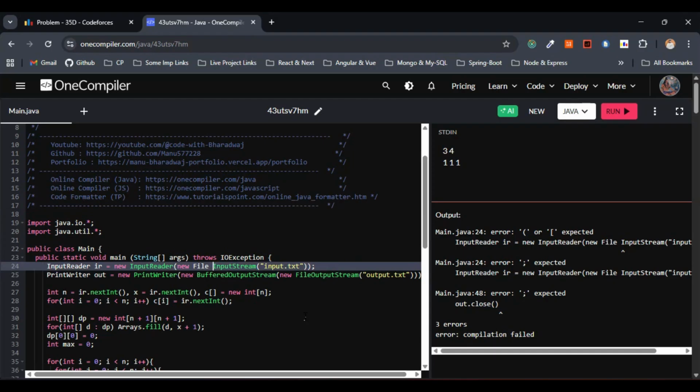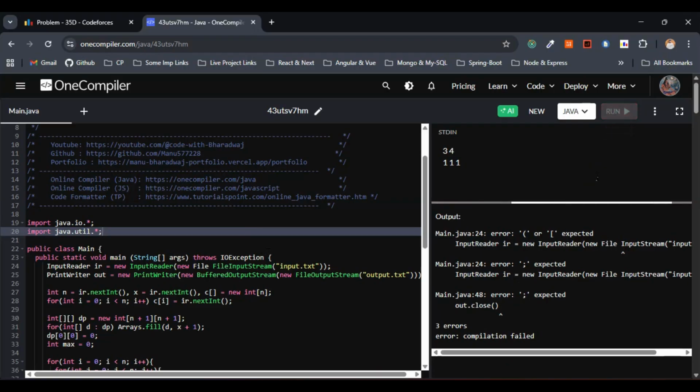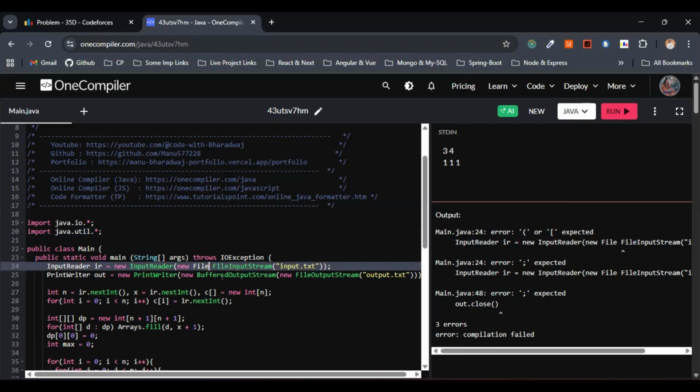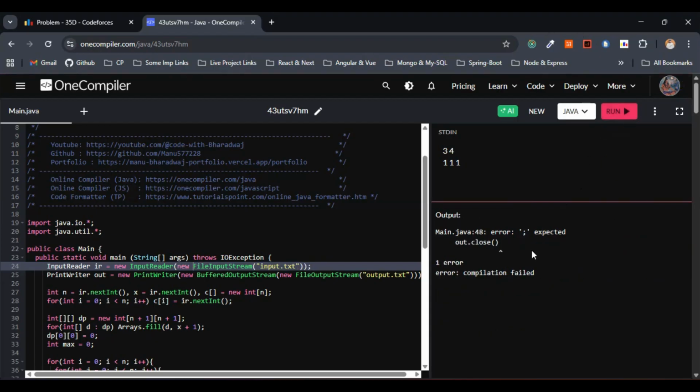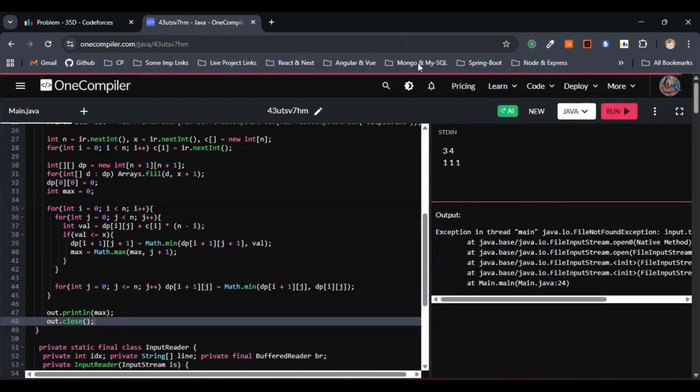So let me go with file input stream, buffered output stream. This is fine. Let me run this one now. Line number 24 again, new file. Let me delete this one. Sorry. This is fine. Now let me run this one. Yeah, I have missed the semicolon here. So this is fine. But on this one, we have to get the output.